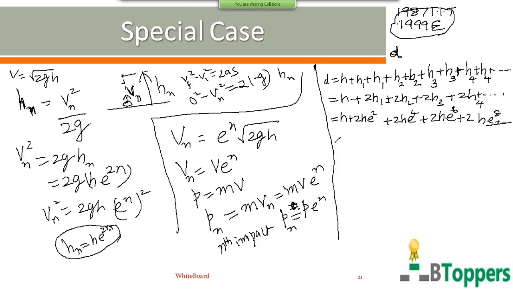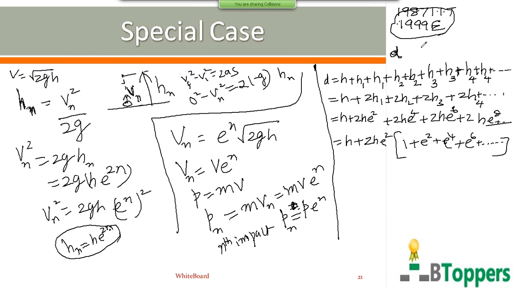And so on. So h plus, you can take 2h e square common here: 1 plus e square plus e power 4 plus e power 6. You get a very large number of terms, so you have an infinite number of terms here. That means you have an infinite geometric progression with common ratio equal to e square, which is less than 1.